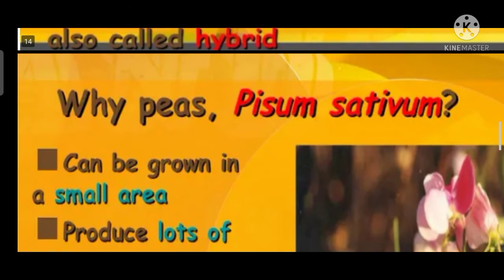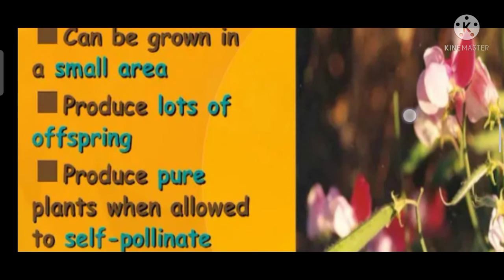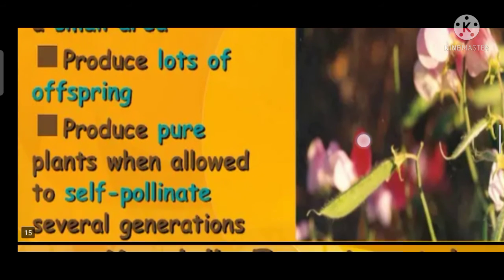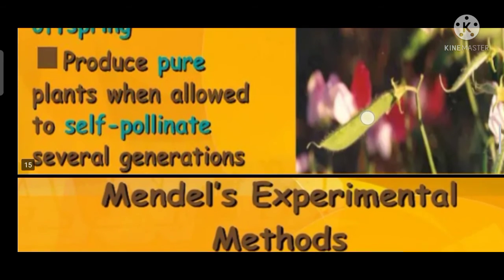Why Pisum sativum? Pisum sativum is the pea plant, the scientific name. It can be grown in a small area, produces lots of offspring, and produces pure plants when allowed to self-pollinate for several generations.